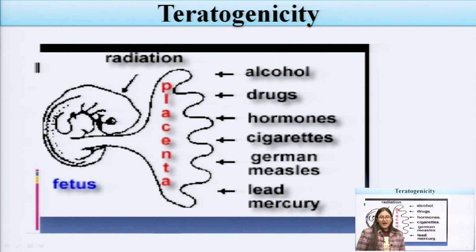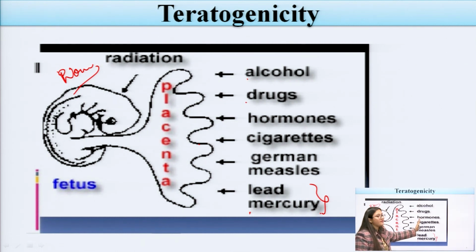Now, I told you earlier that teratogenic effects can be seen in the fetus through radiation, alcohol, or some drugs. If during pregnancy the woman is taking any kind of drug, alcohol, hormones, cigarettes, or exposed to German measles, and lead and mercury, which are heavy metals, these substances may harm the fetus.